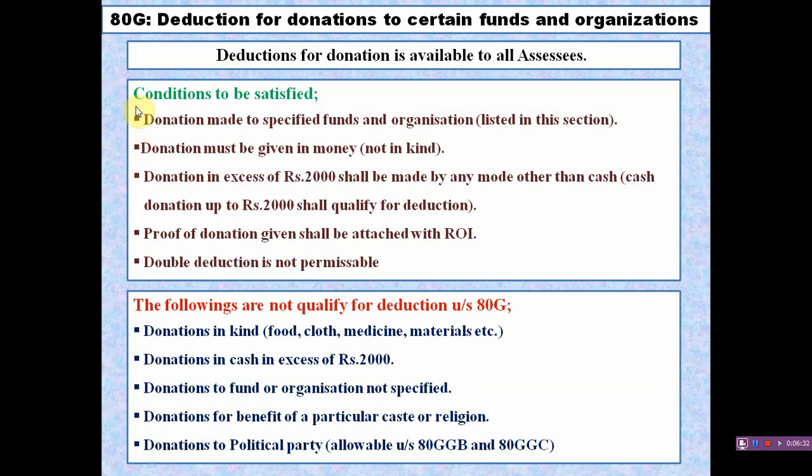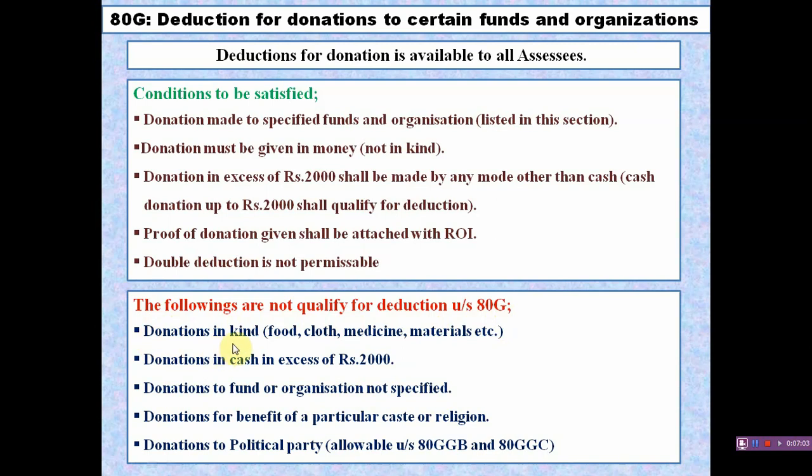To understand these conditions clearly, we can see the donations when they are not qualified for a deduction. Following are the donations which are not qualified for deduction under section 80G. These are just the opposite of the conditions we discussed now.